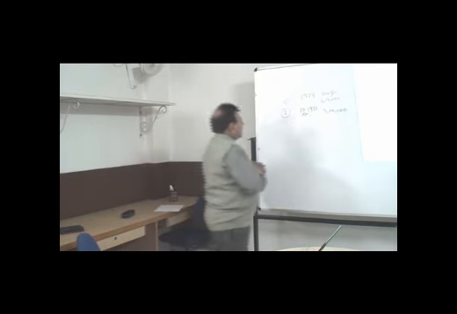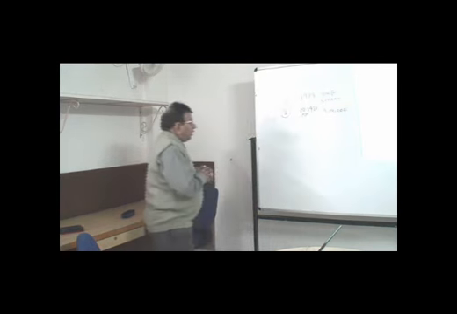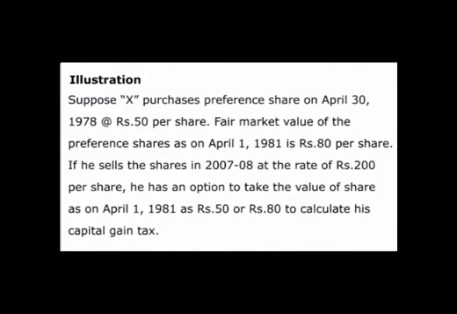Let us try to understand this particular provision with an illustration. Suppose X purchases preference shares on April 30th, 1978 at the rate of rupees 50 per share, and the fair market value of the preference share as on 1st April 1981 is rupees 80 per share. If he sells the share in 2007-2008 at the rate of rupees 200 per share, he has an option to take the value of the share as on 1st April 1981 as rupees 50 or rupees 80 to calculate his capital gain. So he can either take rupees 50 or rupees 80.